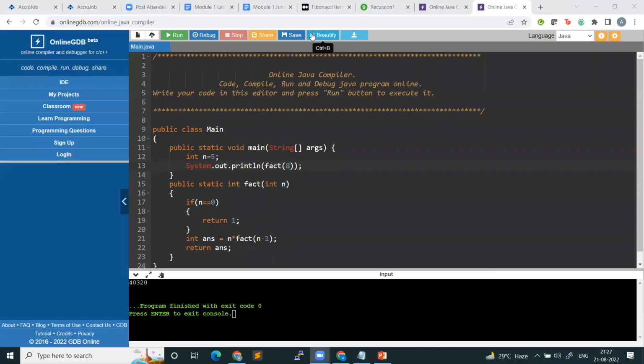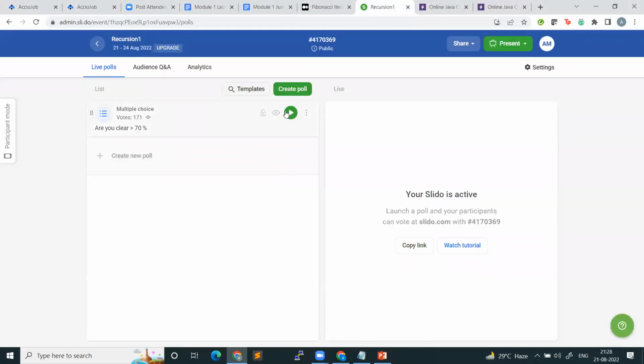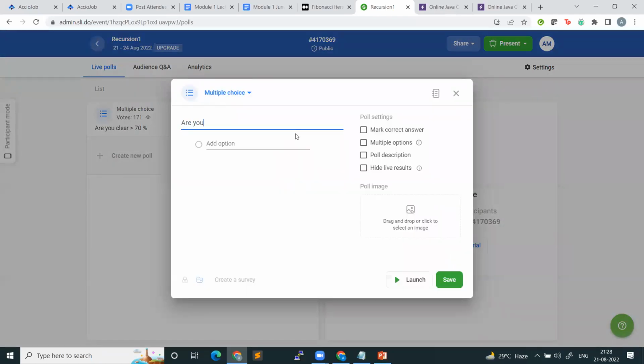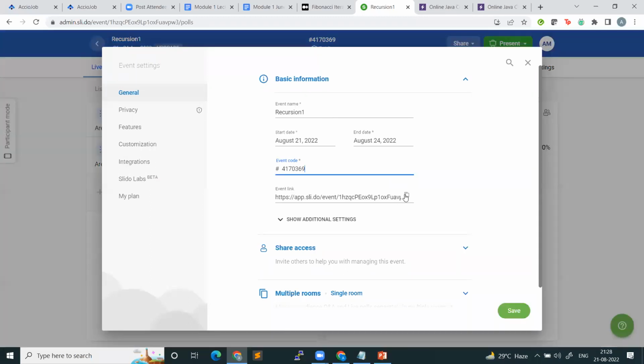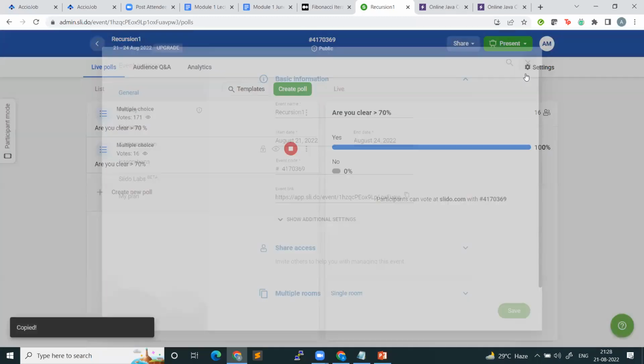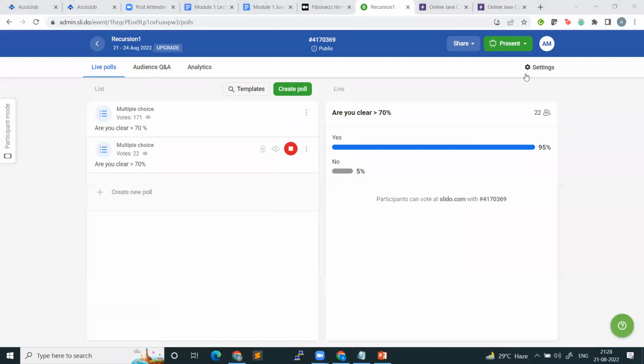Let's go back to the Slido poll. Let's create a poll, MCQ. Are you clear? Greater than 70%. I'm writing 70% because recursion is a little bit difficult, but let's see. So only yes and no options are there. Launch. Yes, guys, can you please cast a vote? Everyone, please. It's important for me to understand how many of you are grasping the concepts that are being delivered.